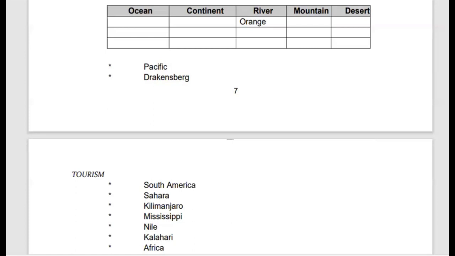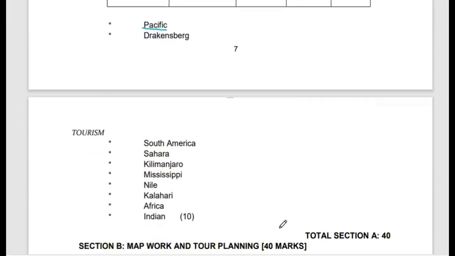If we look at the first one, we'll start with the oceans. The first name of an ocean which appears is the Pacific. This is an example of an ocean. All right, then moving on, let's see if we can find another example of an ocean as well.